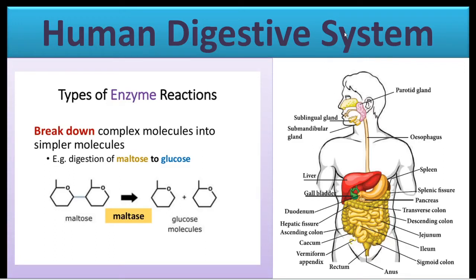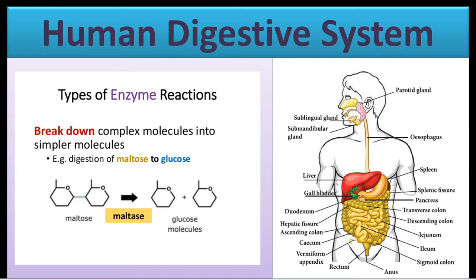Good morning, children. In this session, we'll learn about the human digestive system. The food we eat contains simple substances like vitamins and minerals, but also some complex substances such as carbohydrates, proteins, and fats. The body cannot absorb the complex substances easily unless they are converted into simpler substances.